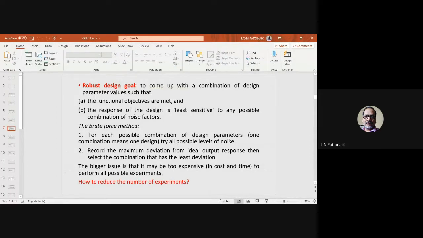So the robust design approach, or the design of experiment approach in general, actually solves this kind of problem, where you need not conduct all the experiments. The results, the output that you get out of some fractional experiment, also serve the purpose. That is the thing, right? You need not worry that instead of 64, I conducted only 32 or 16 experiments, so whether it will be valid or not.